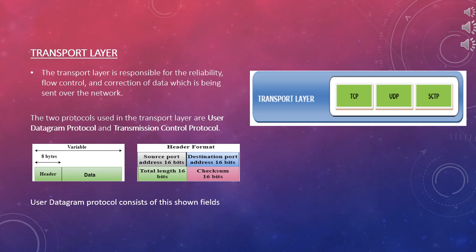Total length. It defines the total length of the user datagram in bytes. And the checksum. The checksum is a 16-bit field used in error detection. This protocol does not specify which packet is lost. It contains only a checksum. It does not contain any ID of a data segment.